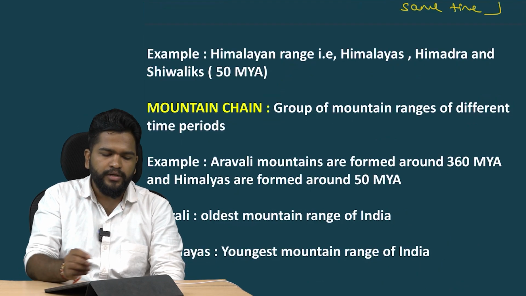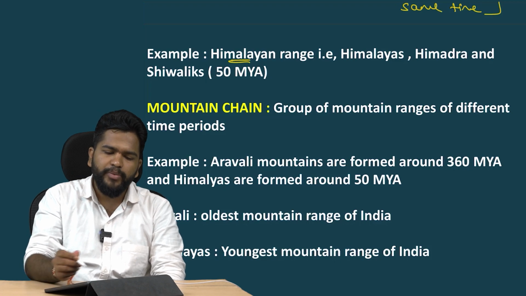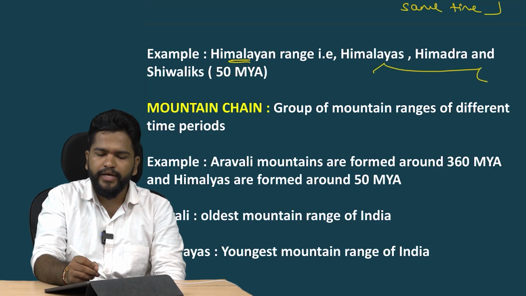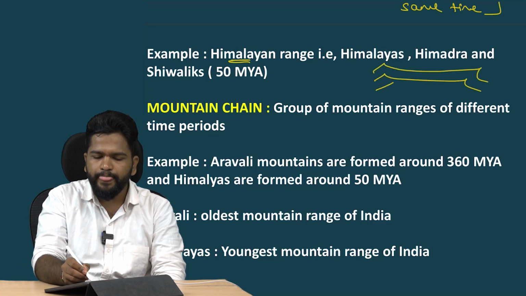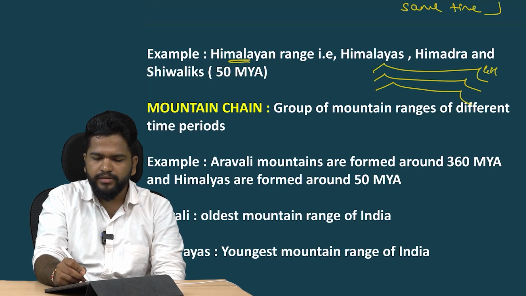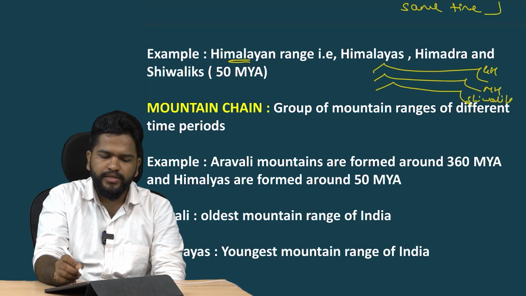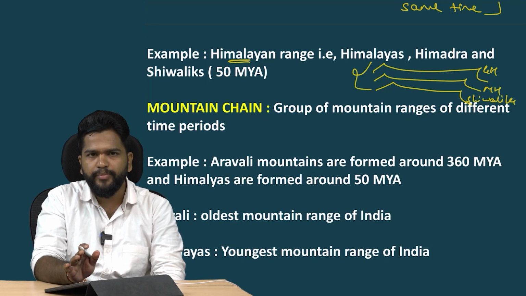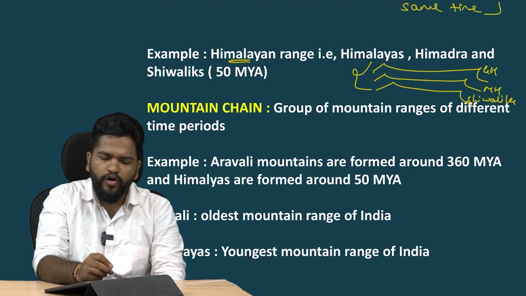For example, the Himalayan ranges. In the Himalayan mountains, we see the Greater Himalayas, Middle Himalayas, and Shivaliks. These are the three Himalayan ranges we can see. These were formed nearly 50 million years ago.